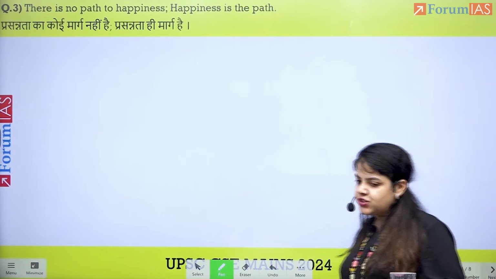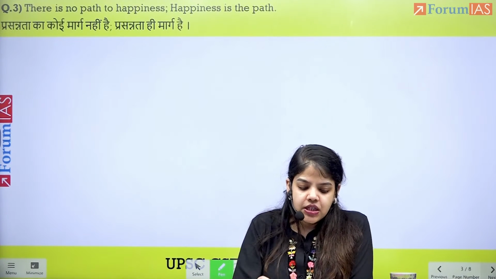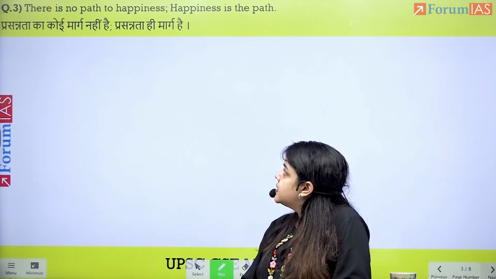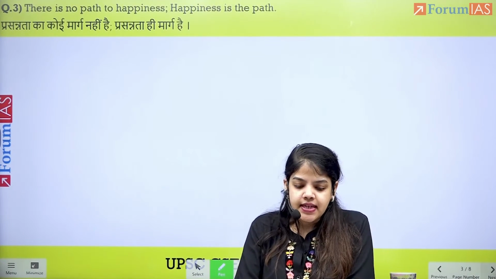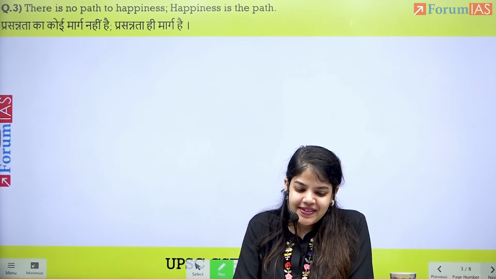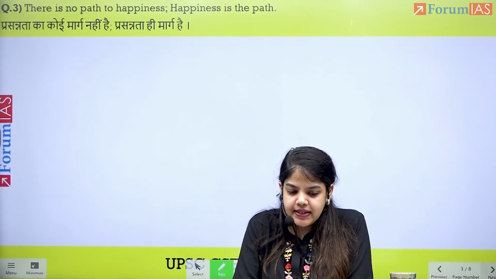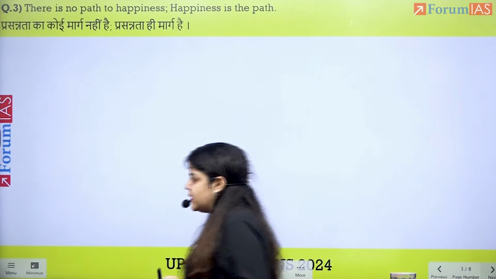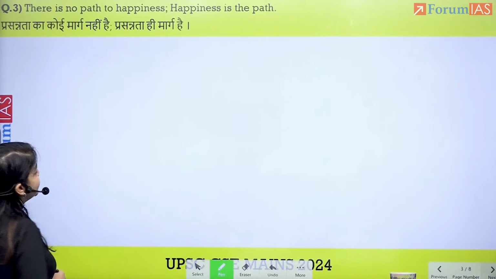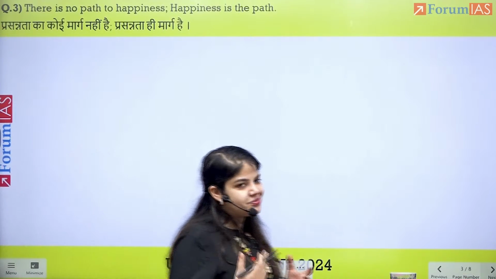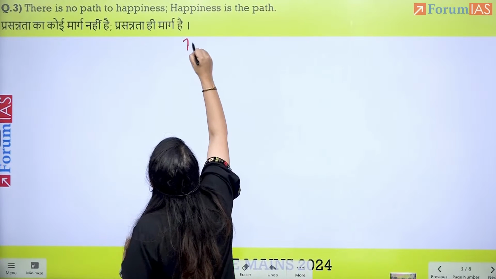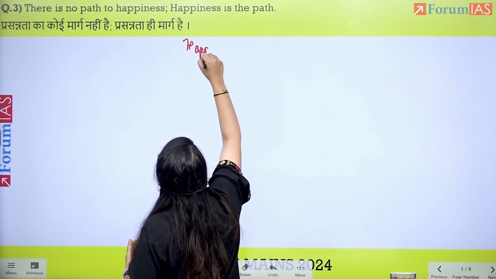We come to the next topic, the third topic. Now, the third topic of section A is happiness. There is no path to happiness. Happiness is the path. Now, this topic clearly talks about happiness as the central idea. So, the central idea that we have is clearly happiness.